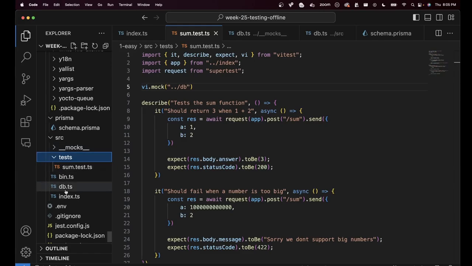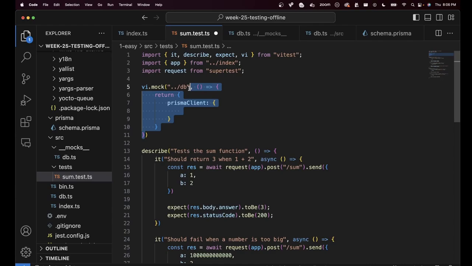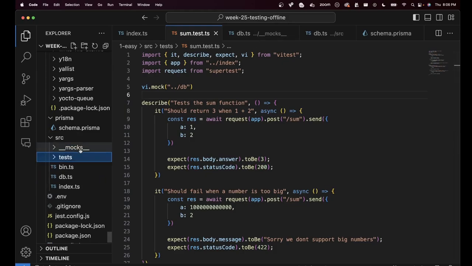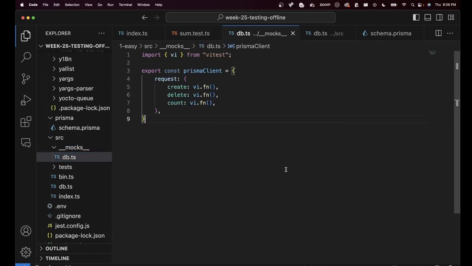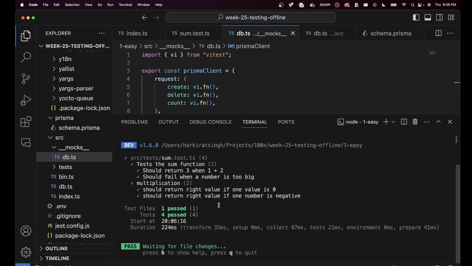I would have gone to db, but since there is a __mocks folder, I will go here and find what the final thing looks like. So this is irrespective of whether you're doing deep copying or deep mocking or not. This is another way to put the second argument in a separate file. You can either do this or just create a separate file at the same level as db.ts and then put this logic over there. If I now run npm run test, you will see everything still succeeds.